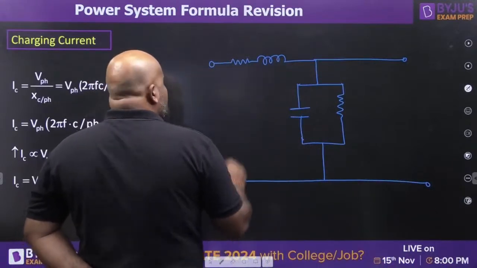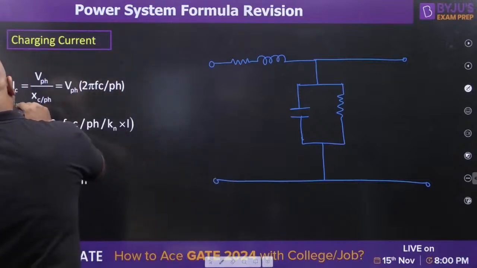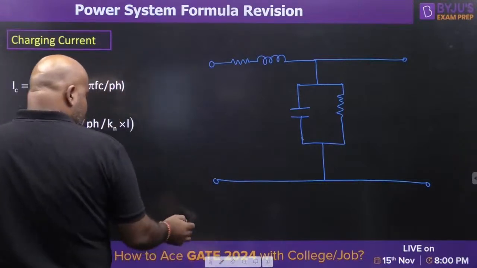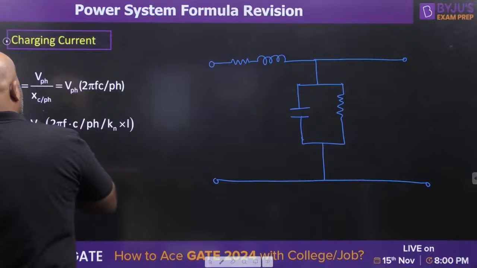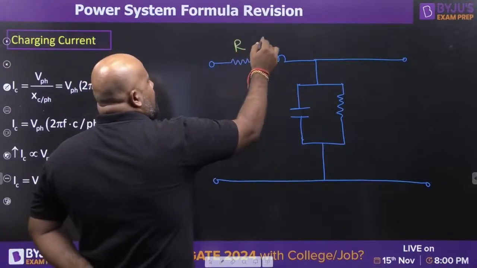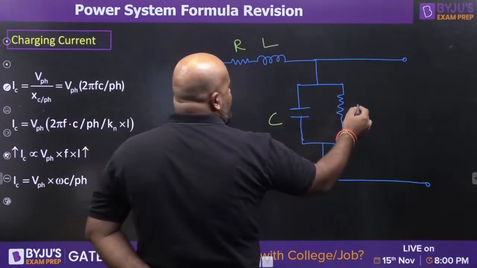This is going to be R, L, C, and this is going to be G.